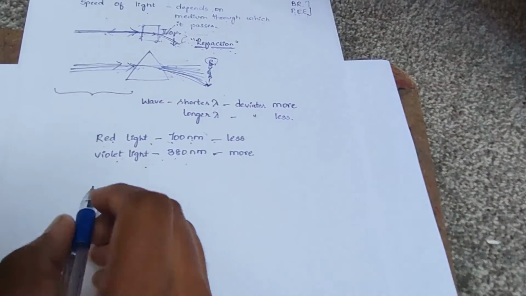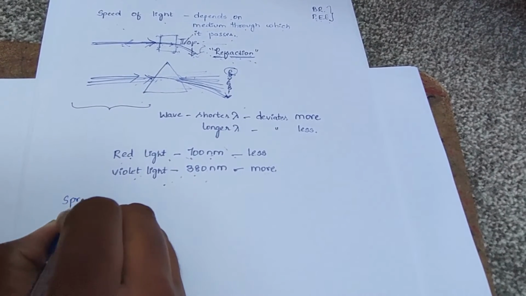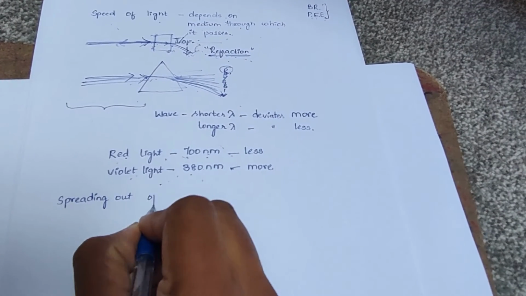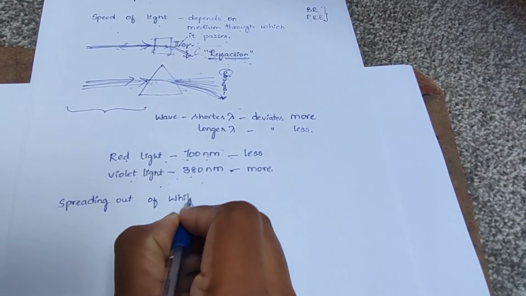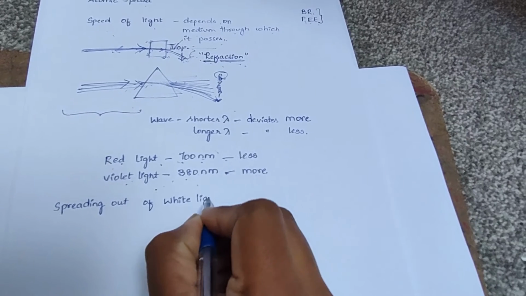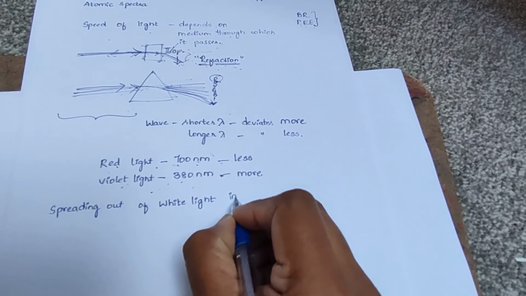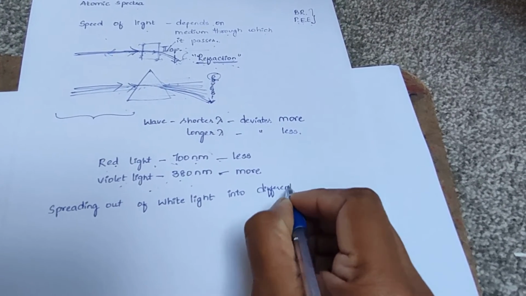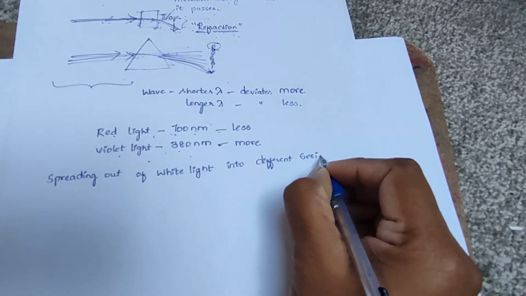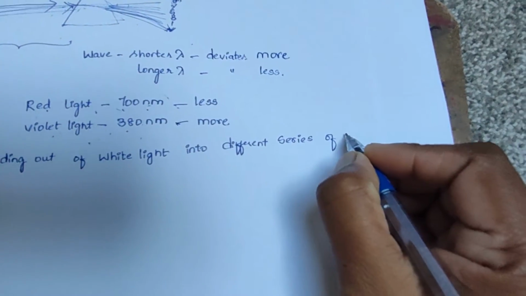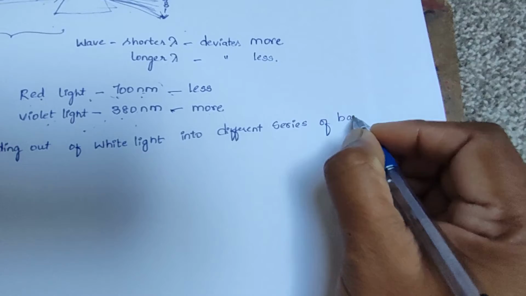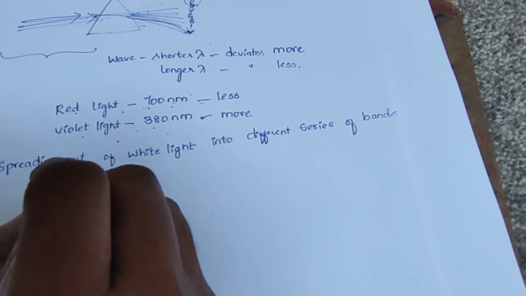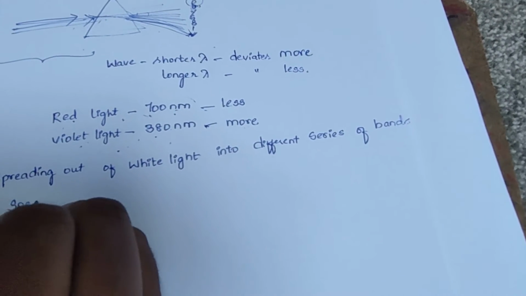This spreading out of white light into different series of bands is called spectrum.